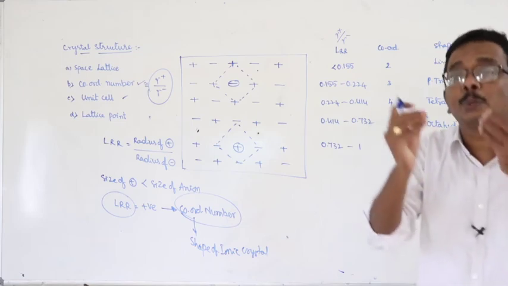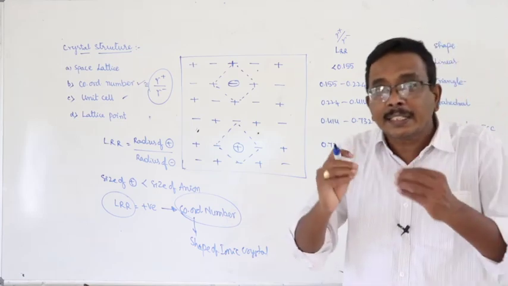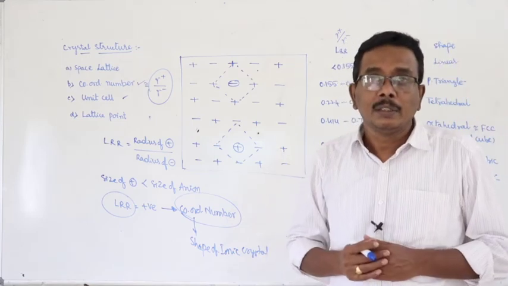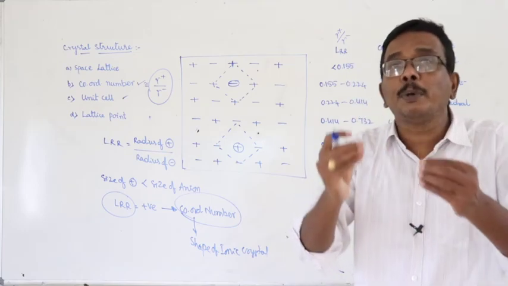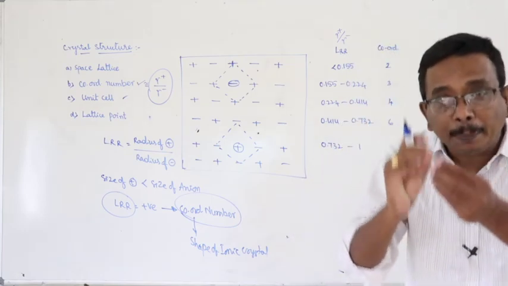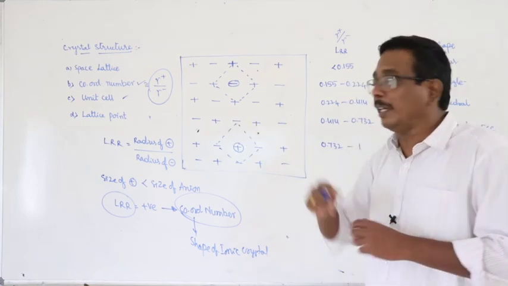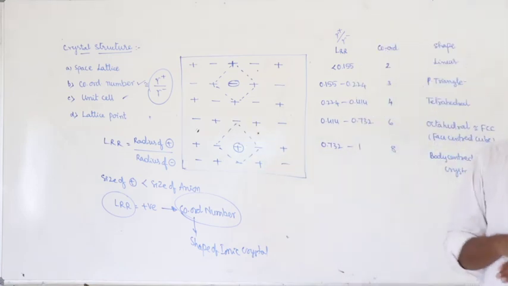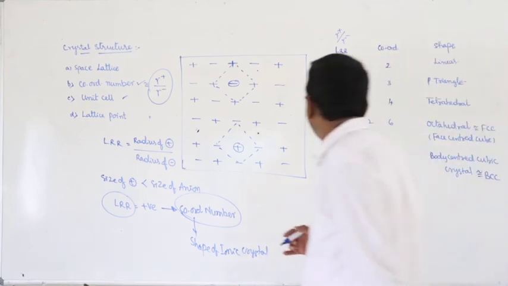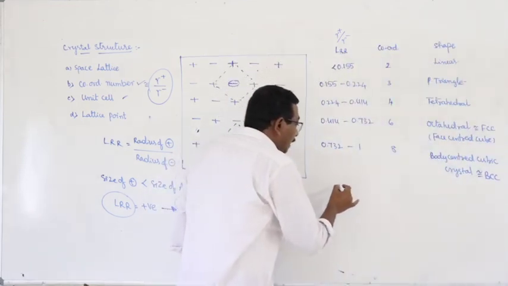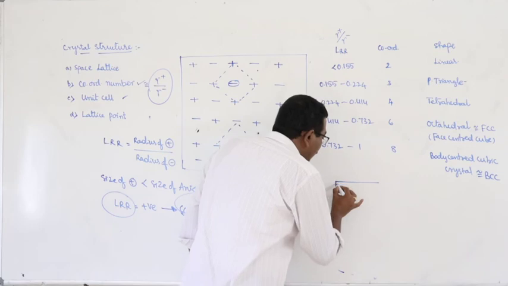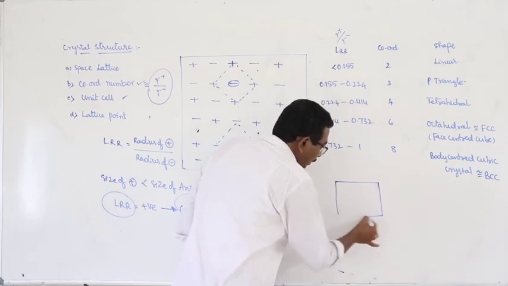This is the smallest portion, the simplest portion. And now let us consider that unit cell as a cube.